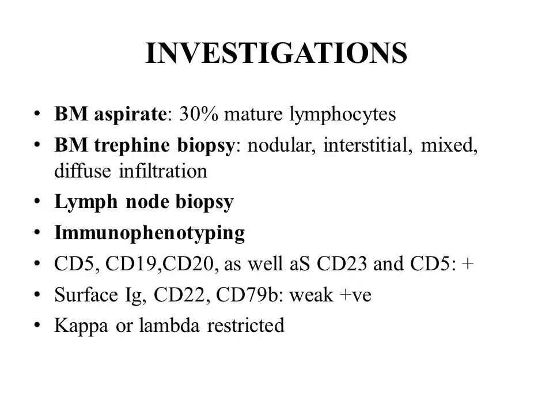So in these cells, we will see CD5, CD19, CD20, as well as CD23, and in a subset of these lymphocytes, we can also have CD5 positive. So other markers like surface immunoglobulin, CD22, CD79, these are relatively weak, but we can detect these. These lymphocytes are kappa or lambda restricted.